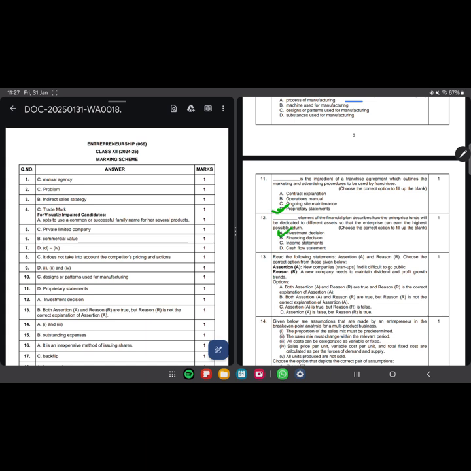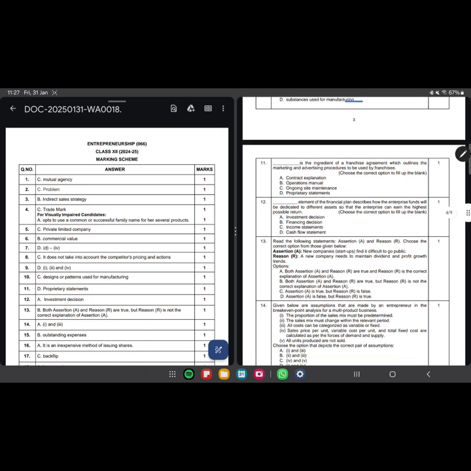New companies find it difficult to go to the public. A new company needs to maintain dividend and profit growth trend. This is also correct, but they are not related to each other. So B is the correct answer here. Given below are assumptions that are made by an entrepreneur in break-even point analysis.